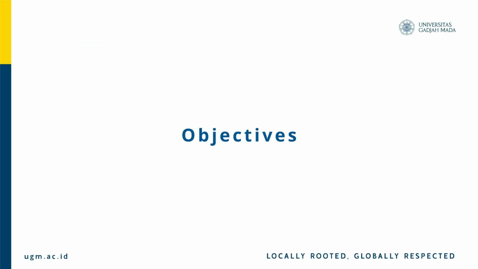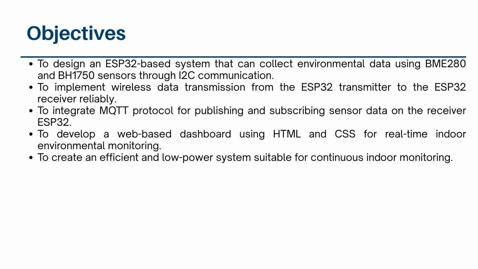Next is our objective, which consists of 5 points. The first objective is to design an ESP32-based system capable of collecting indoor environmental data. This system utilizes the BME280 sensor to measure temperature, humidity, and atmospheric pressure, as well as the BH1750 sensor to measure light intensity. Both sensors communicate with the ESP32 using the I2C protocol.